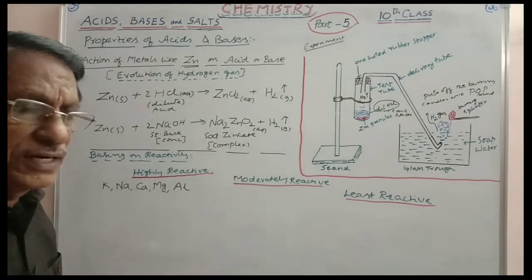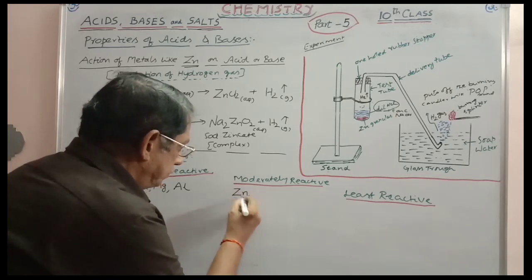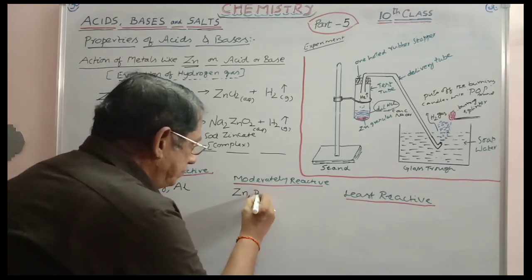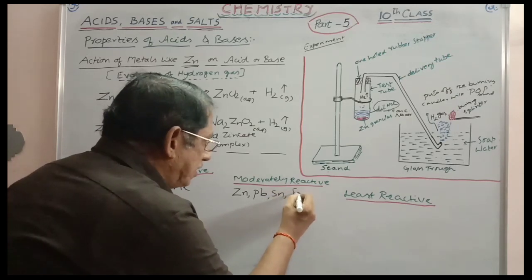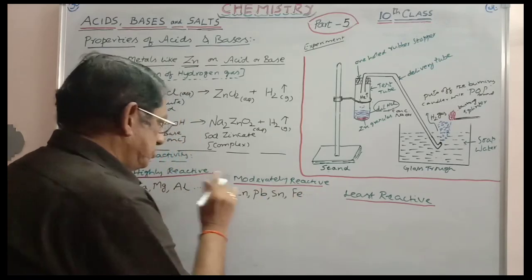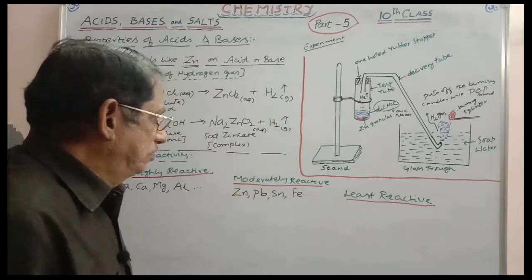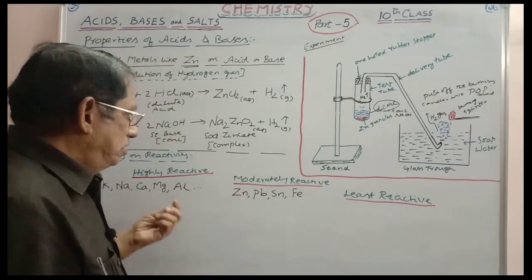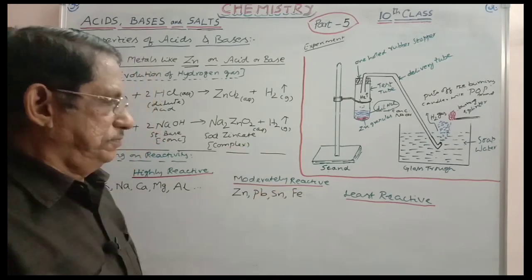In the case of moderately reactive, we can take zinc, lead, tin, and iron also here. Like this, we can take some metals there. These are the important ones. Zinc is taken as moderately reactive, almost equal to highly reactive, but it is included in the moderately reactive list.